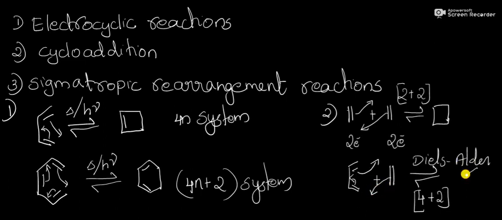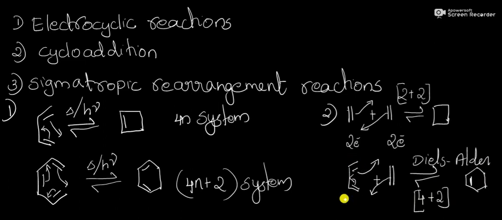We get a cyclic product, a 6-membered cyclic ring, and there is one double bond. That is cyclohexene, which will be the product of the Diels-Alder reaction. And this is a 4 plus 2 cycloaddition reaction. Why is it called 4 plus 2?